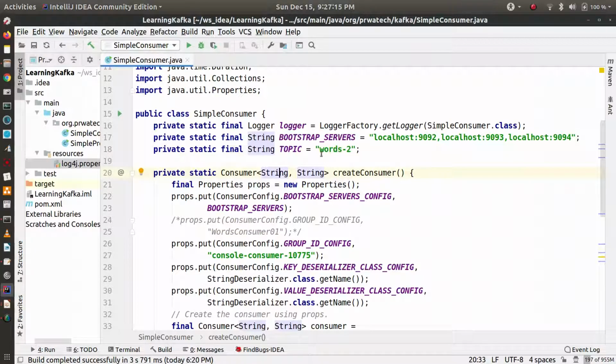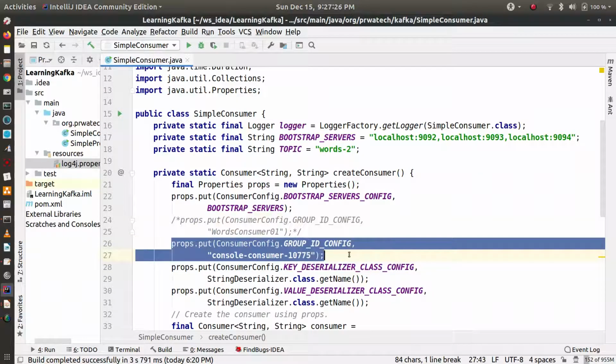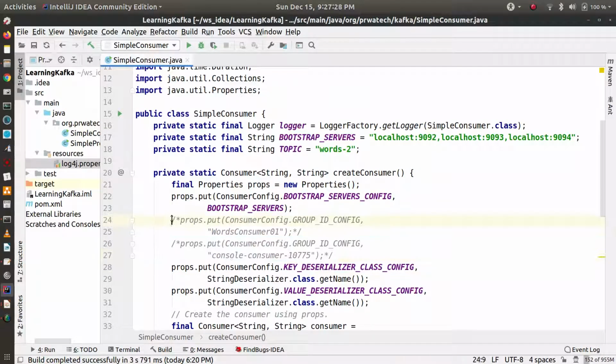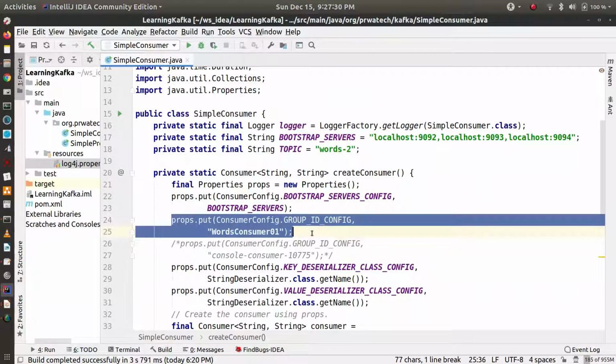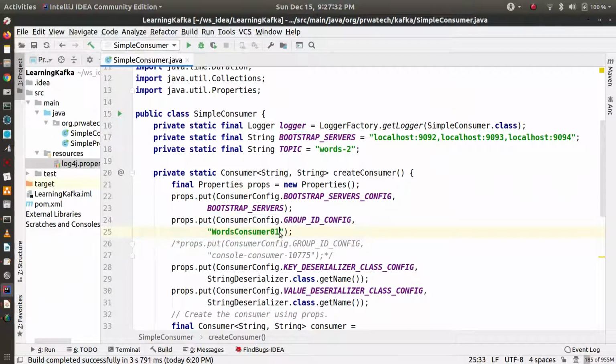It will just read wars2, and I am giving my consumer group name as wars consumer, let's say 2. This wars2 we are reading, so let's put wars2 as a new consumer. Okay, let's start.